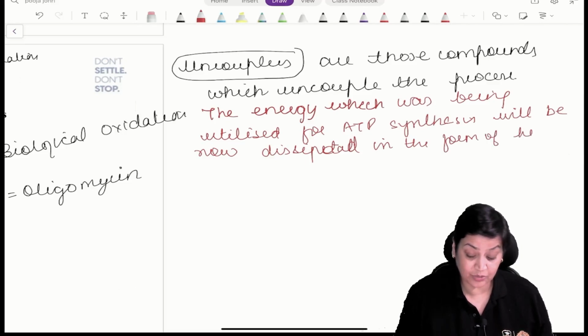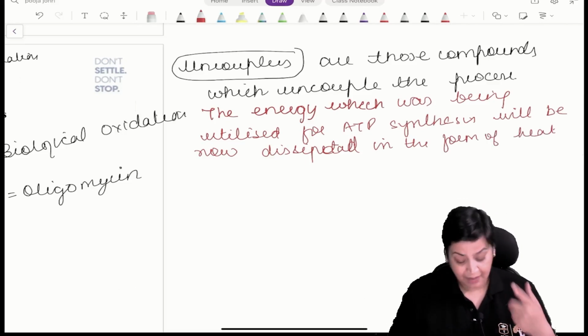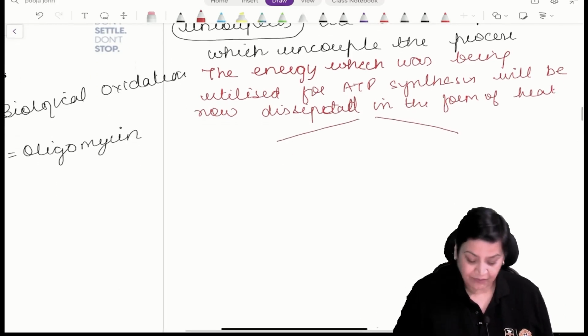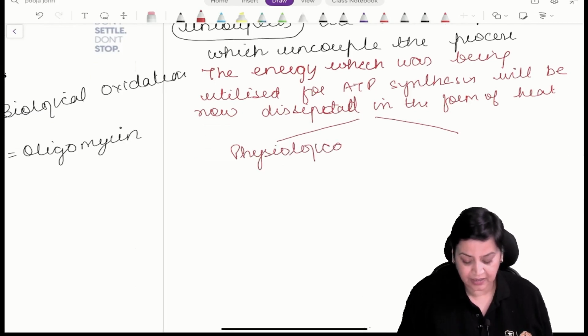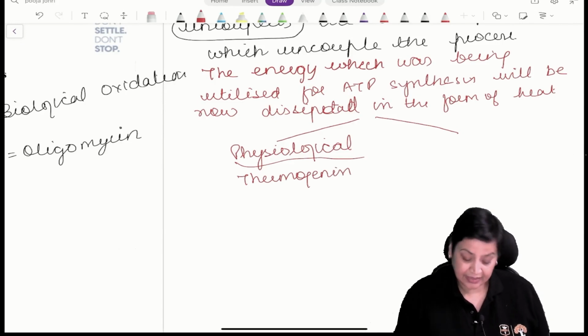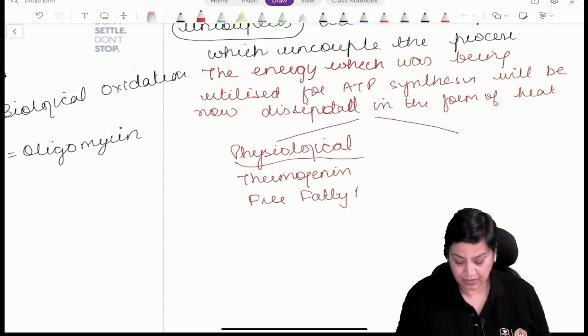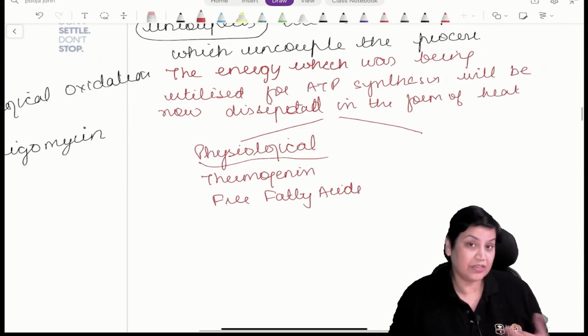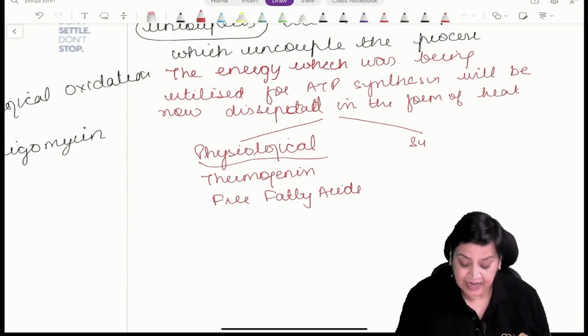And that is why it is used as a weight reducing drug also. Coming over to this, uncouplers are basically of two types. One is physiological uncouplers, which act in our body. Like, for example, thermogenin is a very important physiological uncoupler, then free fatty acids. Now these are the physiological ones, then there are synthetic uncouplers.